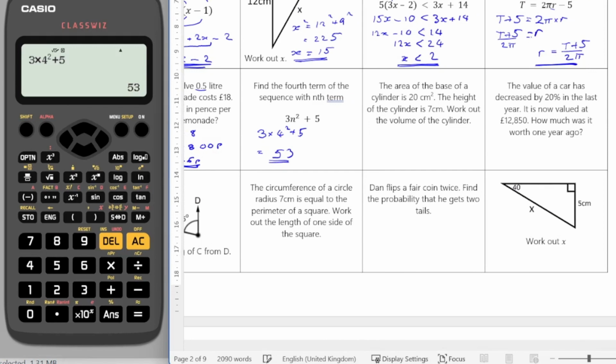Right, the area of the base of a cylinder is 20 centimeters squared. The height of the cylinder is 7 centimeters. Work out the volume of the cylinder.